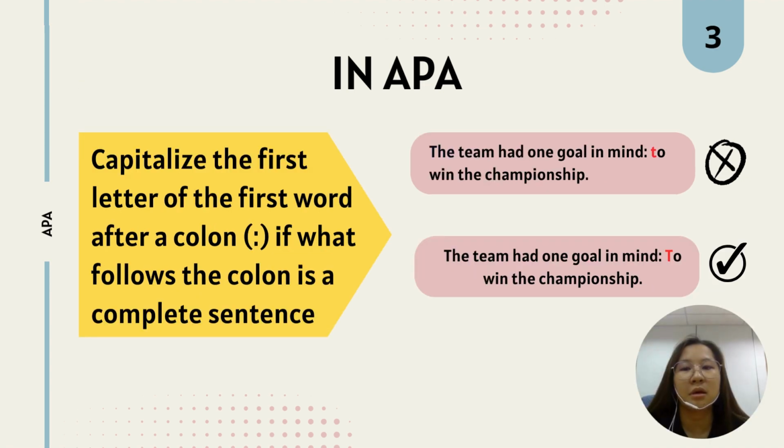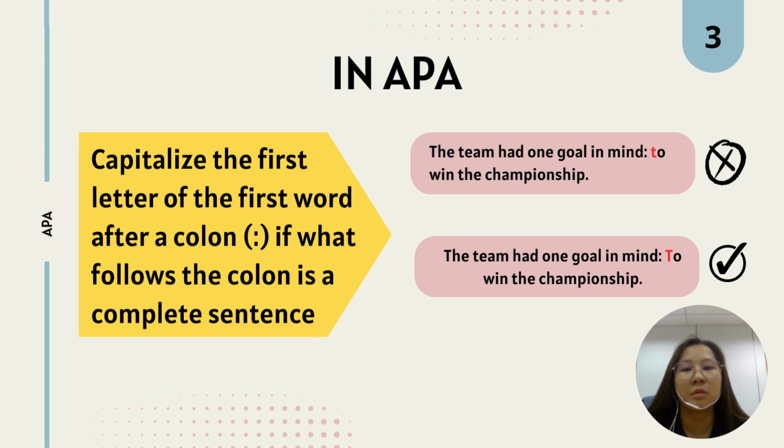Next, the first letter of the first word after a colon, if what follows the colon is a complete sentence, should also be capitalized. For your information, a colon is a punctuation mark that is primarily used to introduce or emphasize information in a sentence. A colon serves to signal that something of importance is about to follow, whether it's a list, an example, an explanation, a quotation, or a subtitle. It's a versatile punctuation mark that helps to structure and clarify writing.